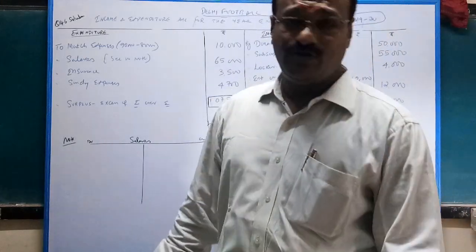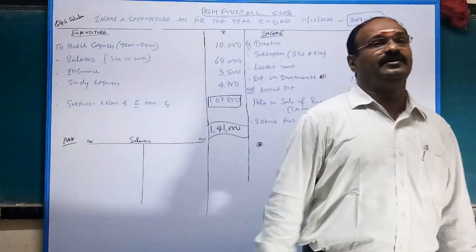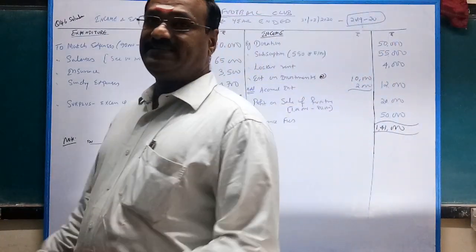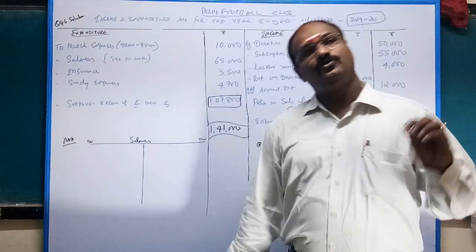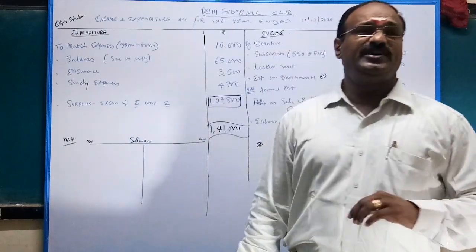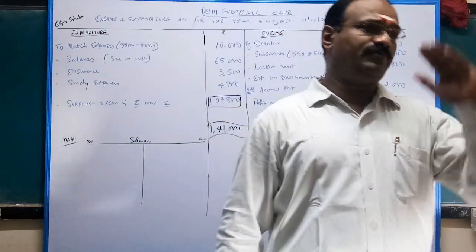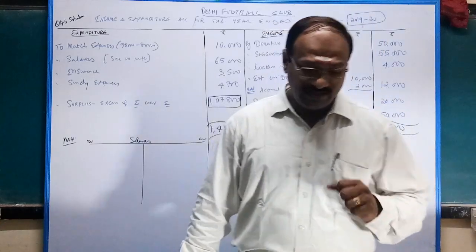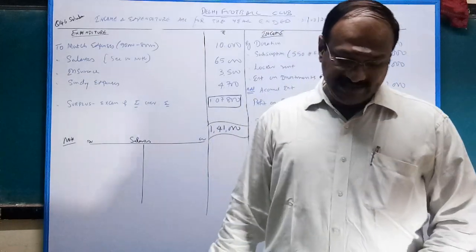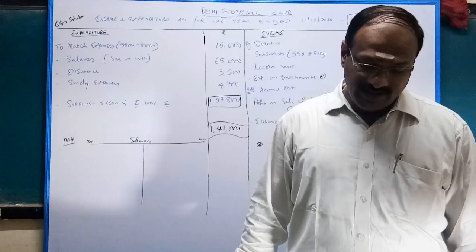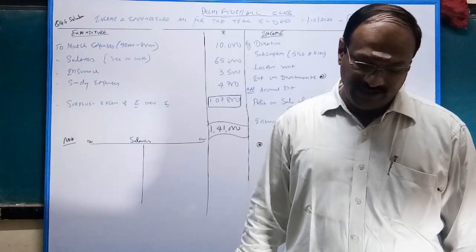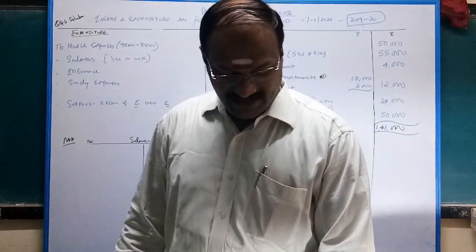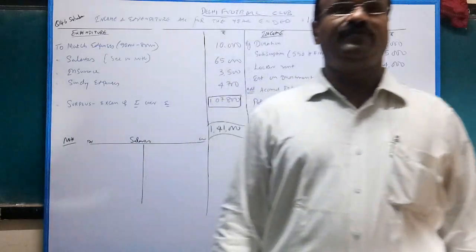Subscription: 50,000 is given. Be careful, always study the problem throughout from top to bottom. In problem number 46, adjustment number 1: during the year ended March 2020, the club had 550 members, each paying an annual subscription of 100.